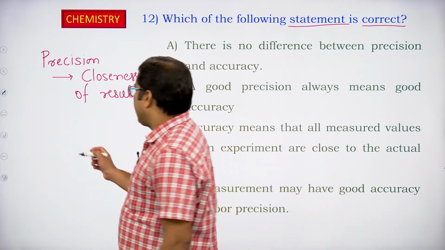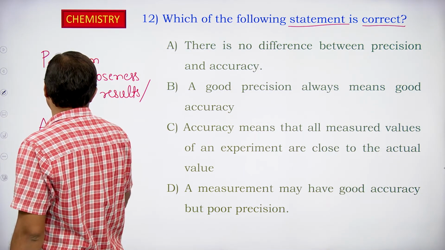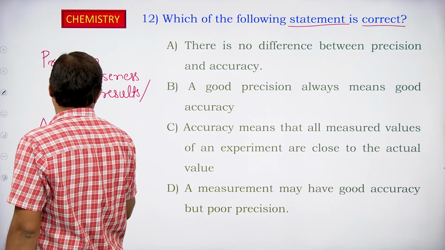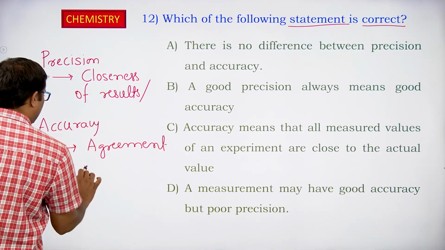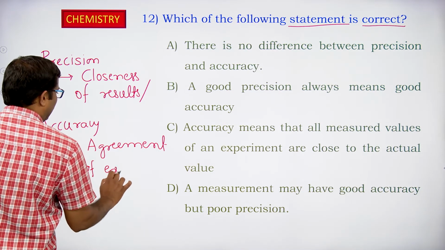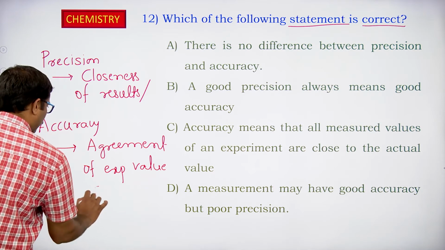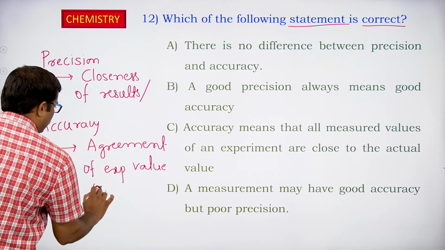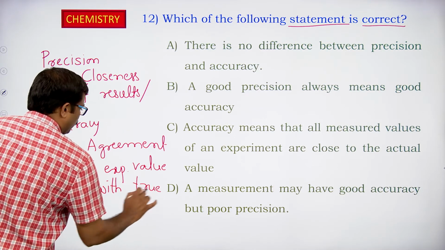What is accuracy then? Accuracy is the agreement of the experimental value with the true value.